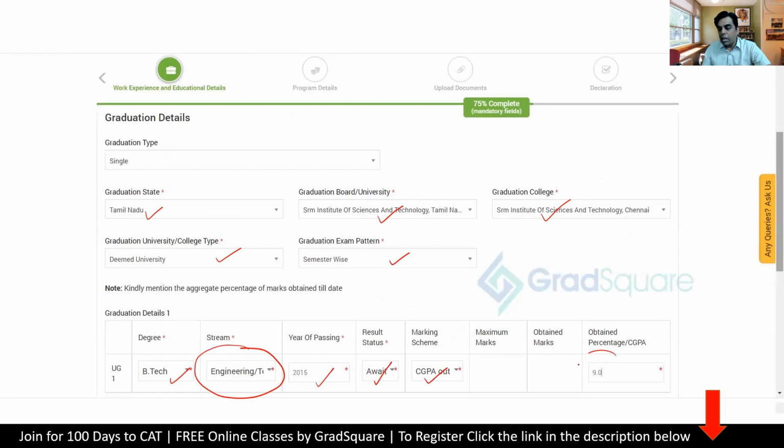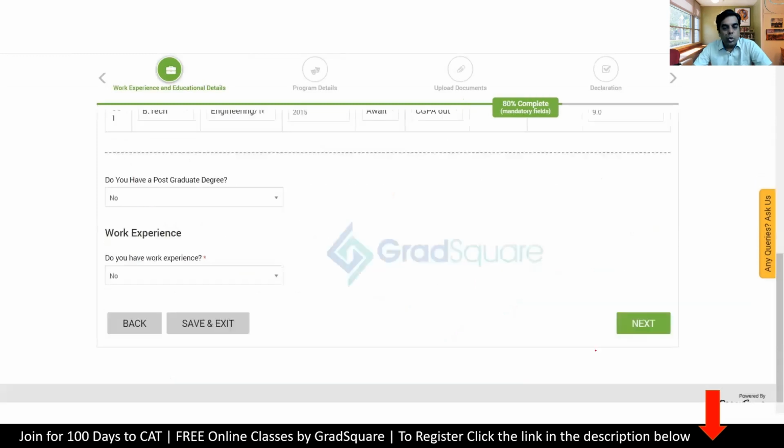So CGPA, I have marked it as whatever was my CGPA here. So very simple and easy to fill up academic details too. And as you scroll down after that, you'll see that it asks you for a postgraduate degree. If you have one, you can fill that up in a similar way. And if you don't have one, you can move forward.